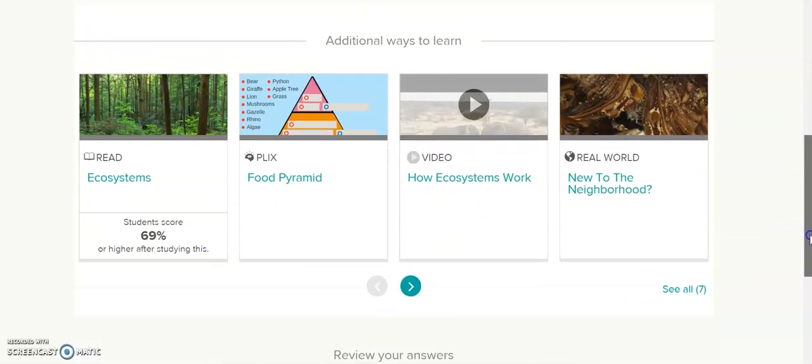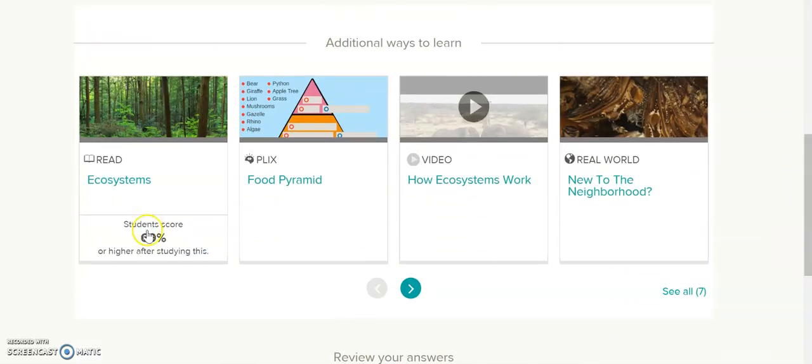So what I'm going to do is come to this read, because right here it says students scored 70% or higher after studying this. So this looks like the best resource I have provided here, and I can just skim this. I don't have to sit and watch a video. I don't have to do an activity. I can just skim this real quick.